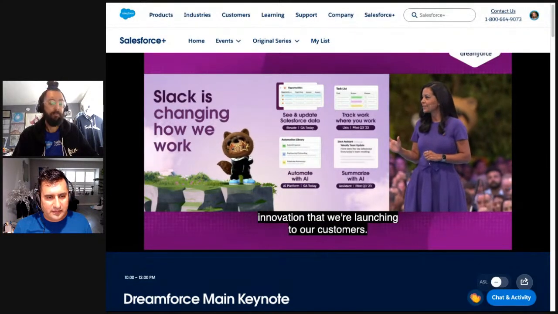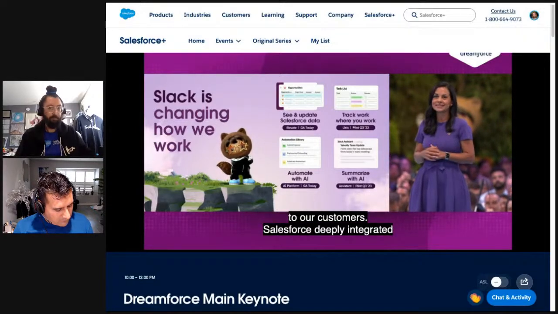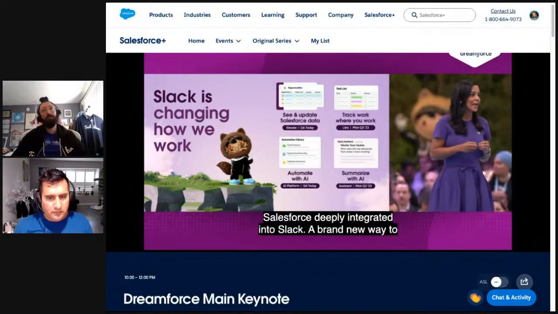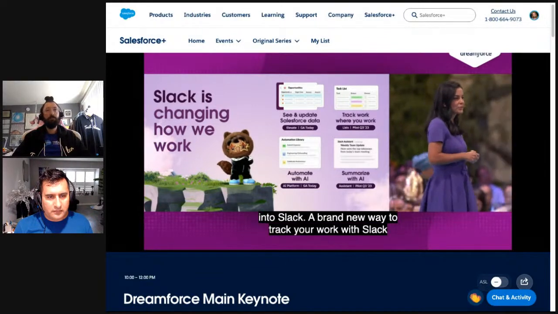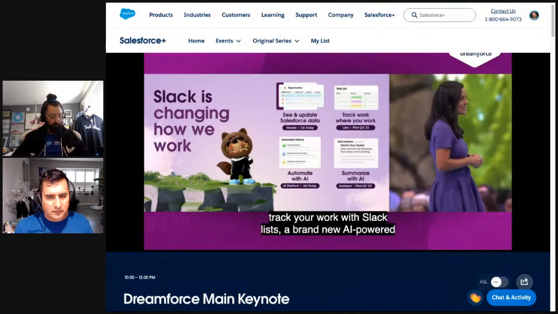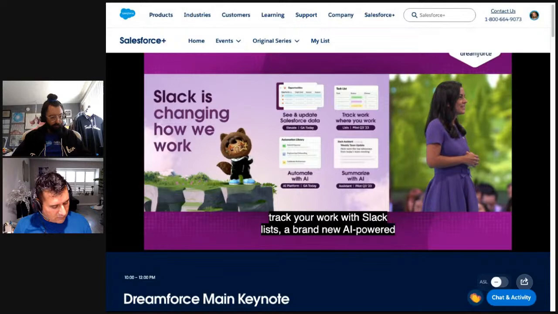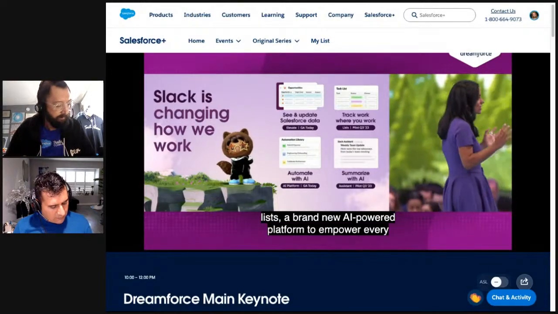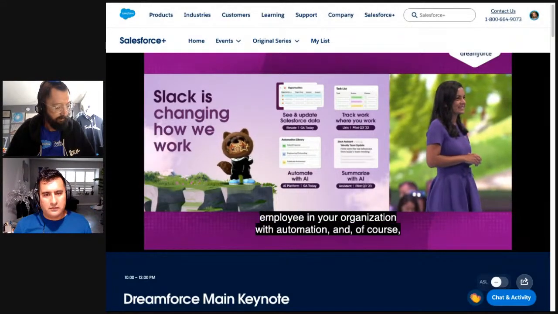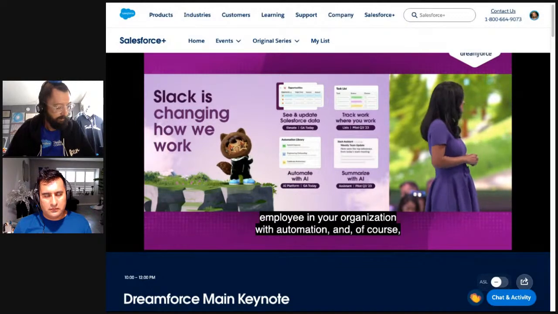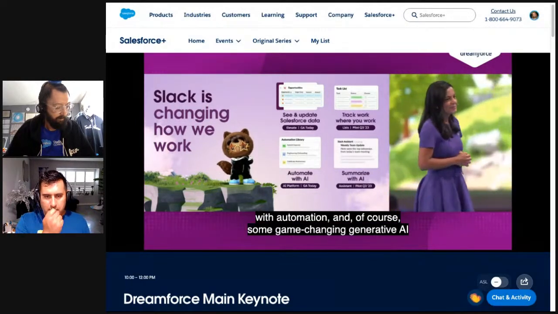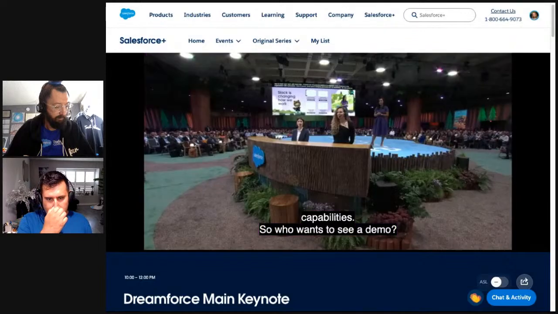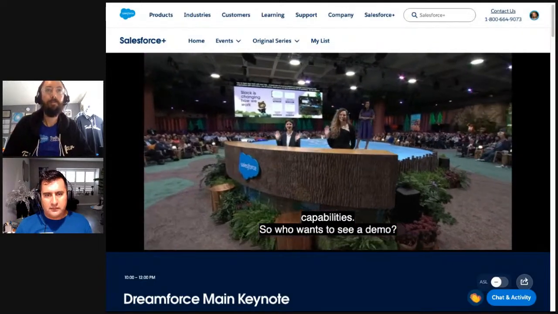A brand new way to track your work with Slack lists. A brand new AI-powered platform to empower every employee in your organization with automation. And of course, some game-changing generative AI capabilities. So who wants to see a demo? Great. Before we get going, I want to say a huge thank you to Amy and Callie, who are demo drivers today.